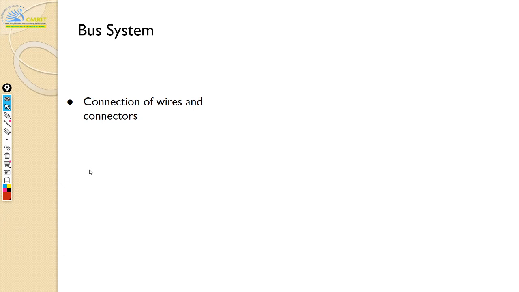Point to someone. Who's that? Sweden? Sweden. Yeah, Sweden. What do you understand by bus and where is it used? What do you know about it?